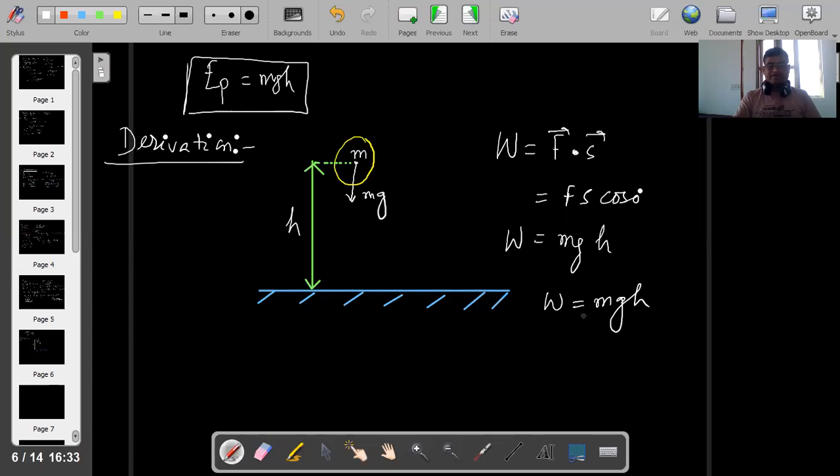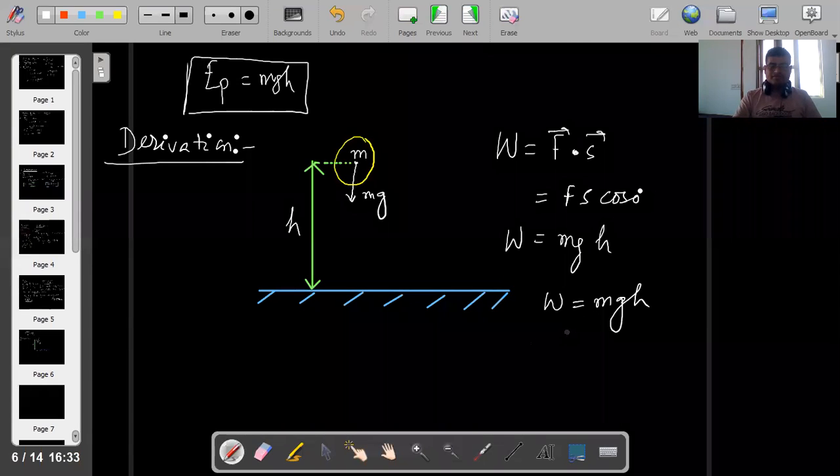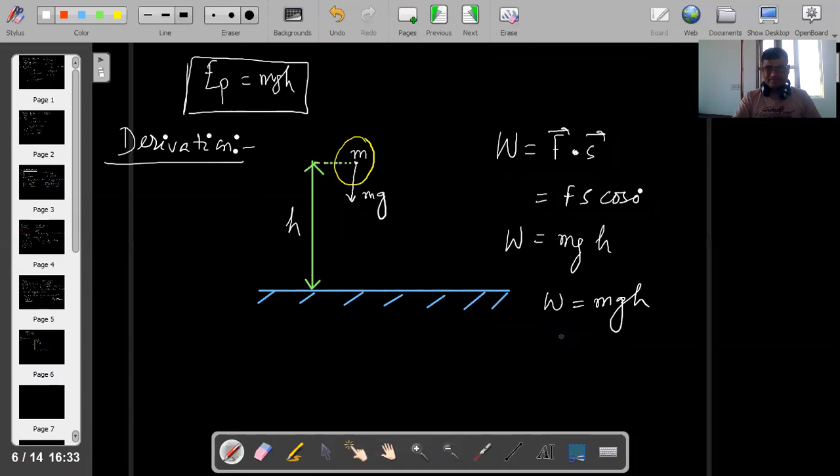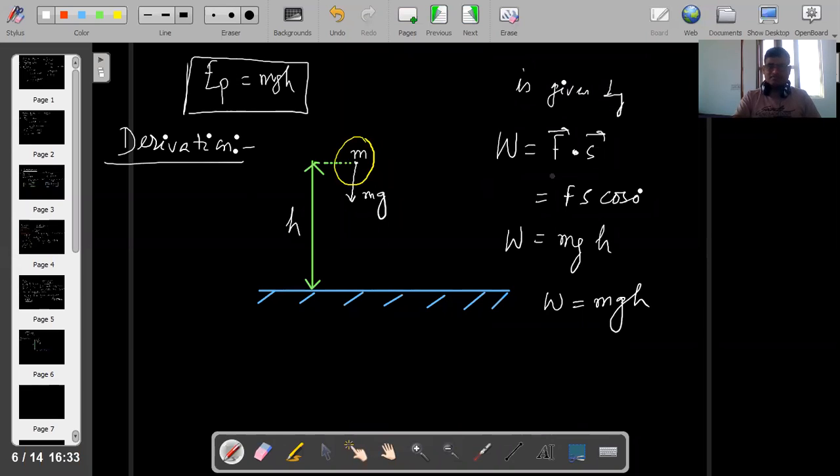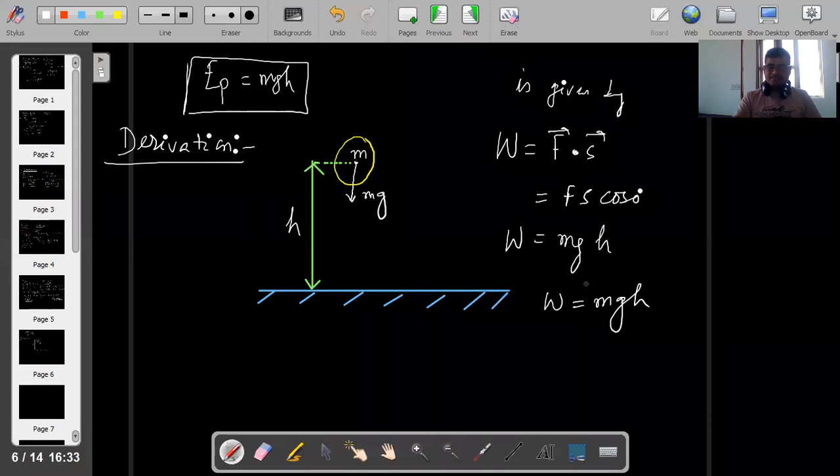Is it clear? Write down. Then the work done by the body is given by W is equal to F dot s, so Fs cos 0, W is equal to mgh.